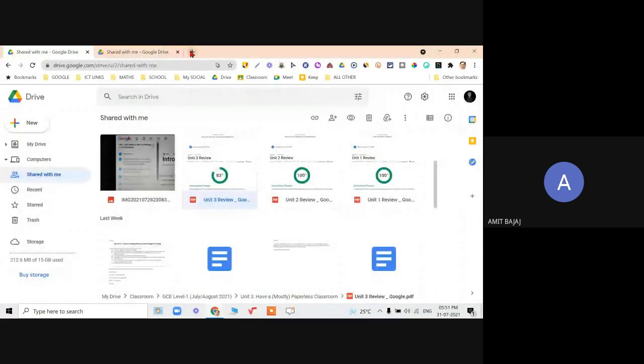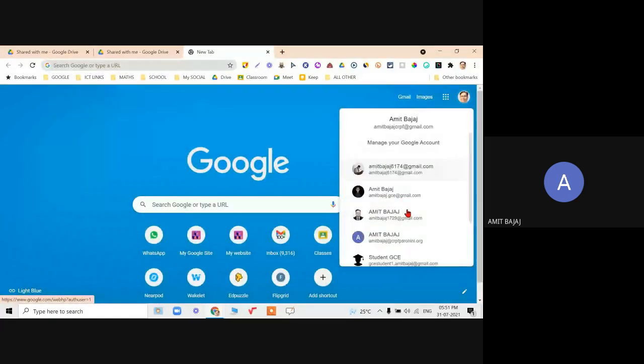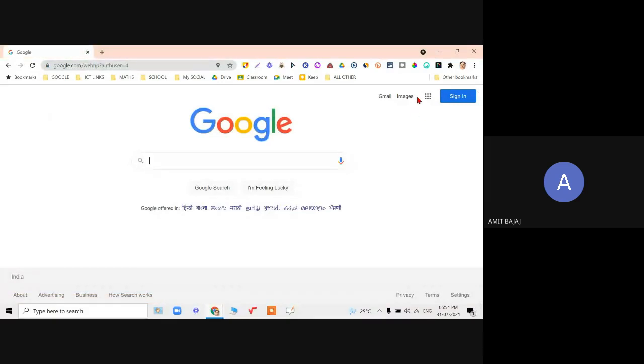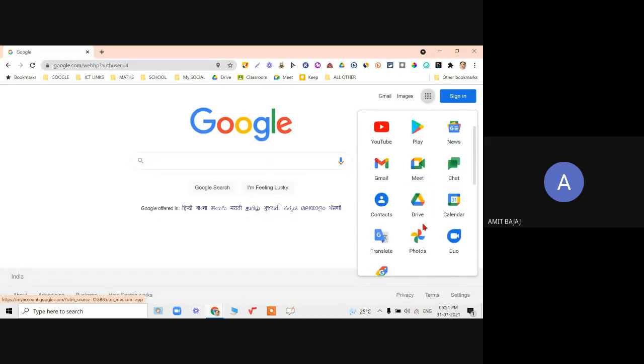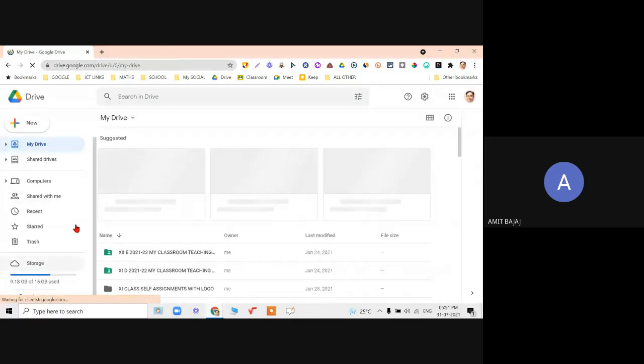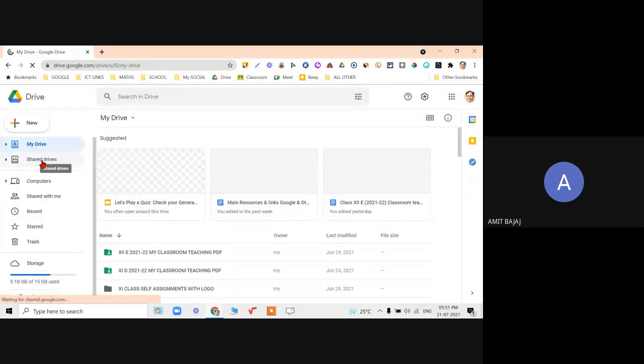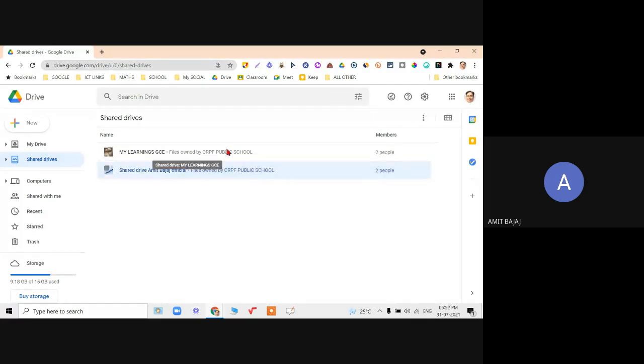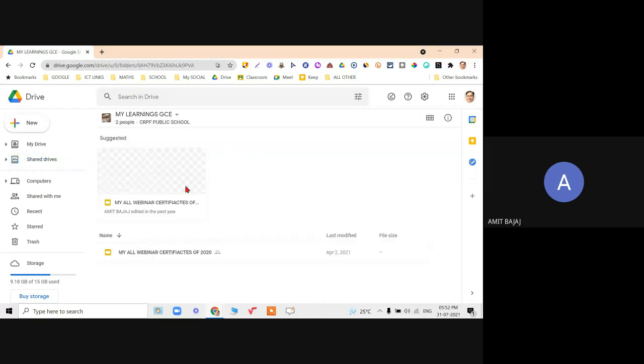available. When I click on this and I select my official account, the only one extra thing which I am getting here in my drive, shared drives. And shared drive is referring to my, you can check it out, files owned by CRPF school, right? So these files are created in my school account, and I can have all the staff members collaborate together, and they can share all the resources in this particular file.